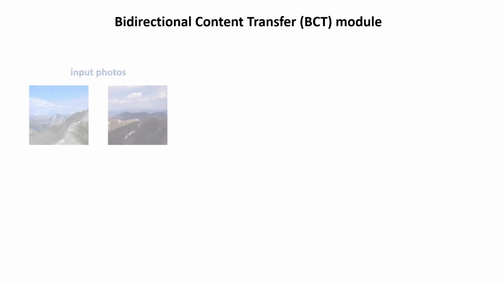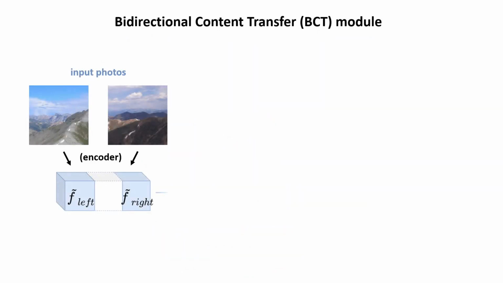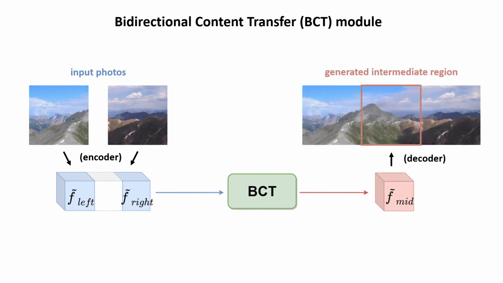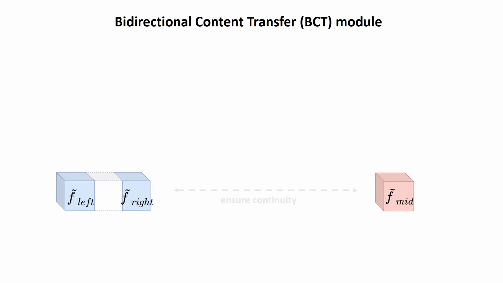Given f-left and f-right, which are the feature maps extracted from the two input photos using the encoder, the BCT module aims to generate the feature map corresponding to the intermediate region, which is denoted as f-middle. To ensure the continuity of the spatial configuration between the intermediate region and the input photos, we employ an LSTM encoder-decoder structure to perform a conditional sequential prediction.